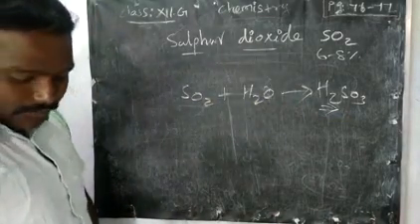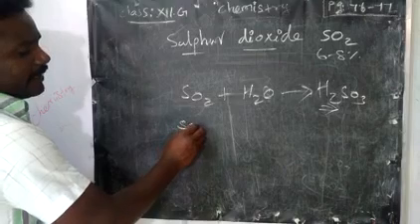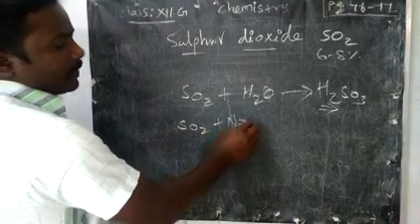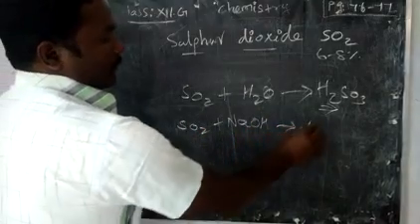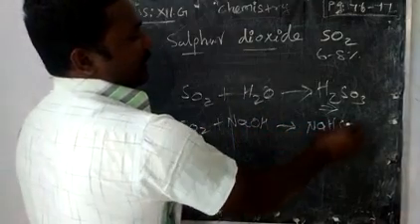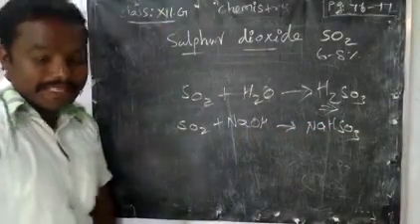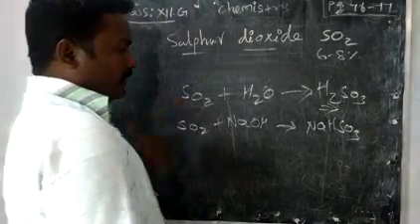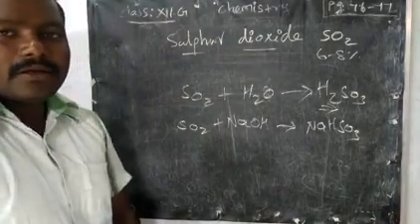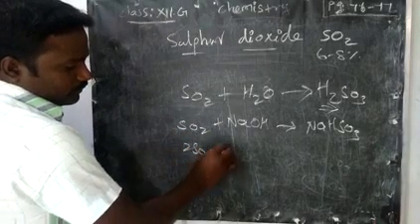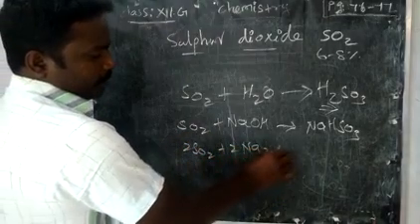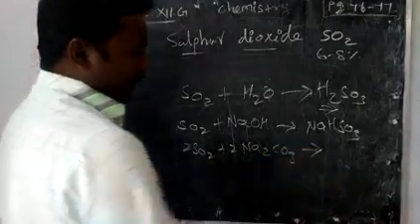Then reaction with sodium hydroxide, it will produce sodium bisulfite, NaHSO3, not sulfate, sulfite will be produced. Then if you take sodium carbonate, Na2CO3, what will happen?